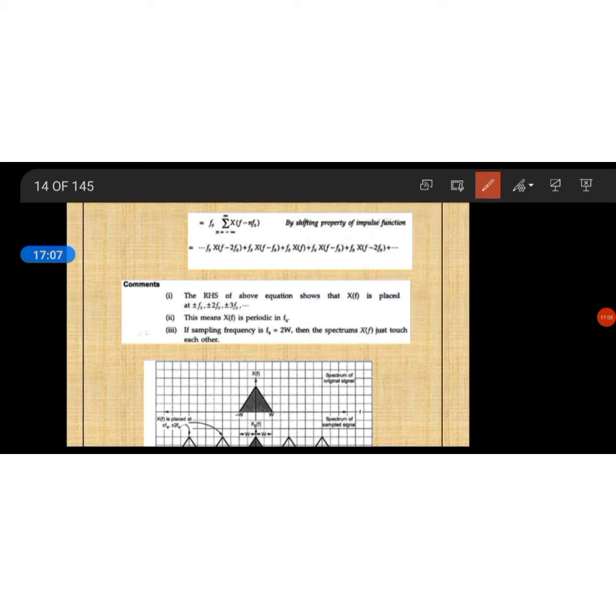Suppose you are expanding this equation, minus infinity to plus infinity. fs is there. Here the expansion is done for minus 2 to plus 2.